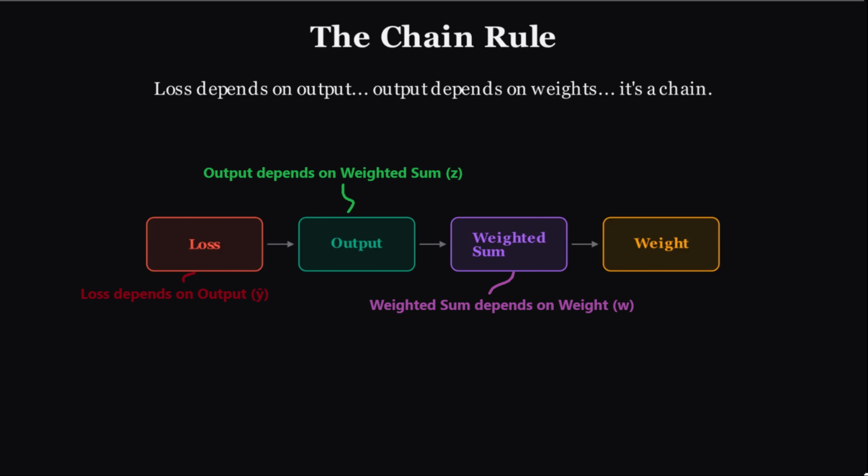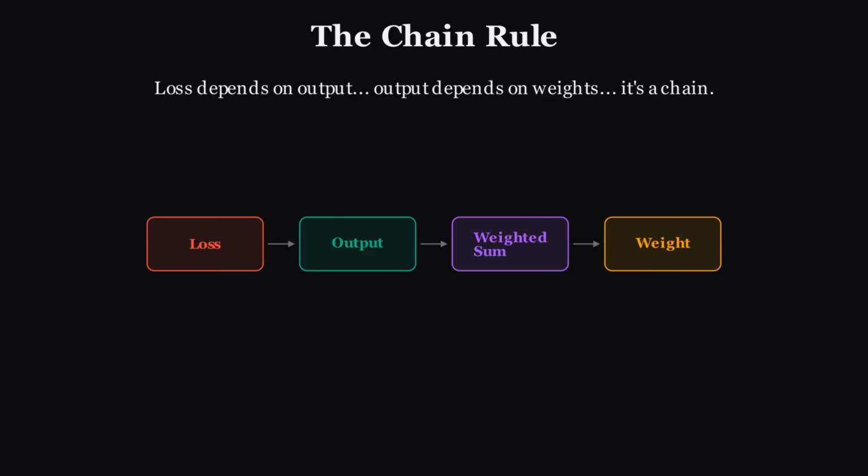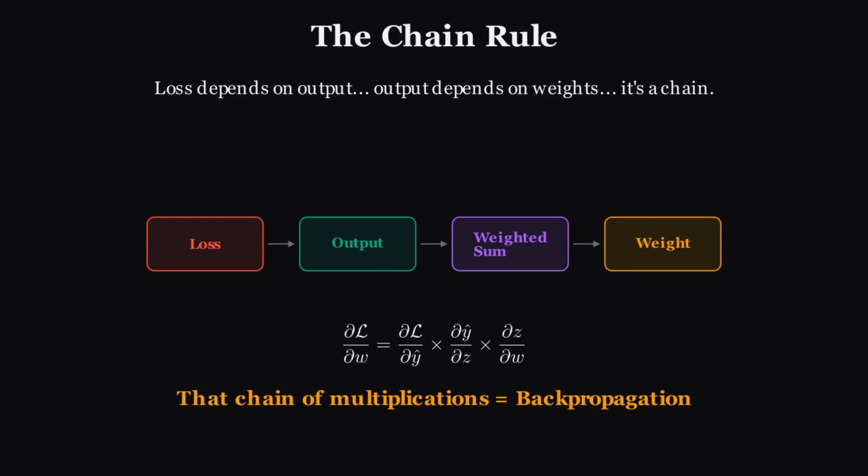Those weights depend on the activations from the layer before. And those activations depend on the weights in that layer. It's a chain. So to find out how a weight deep in the network affects the loss, we just multiply the effects along the chain. Loss to output to weighted sum to weight. That chain of multiplications, that's backpropagation.